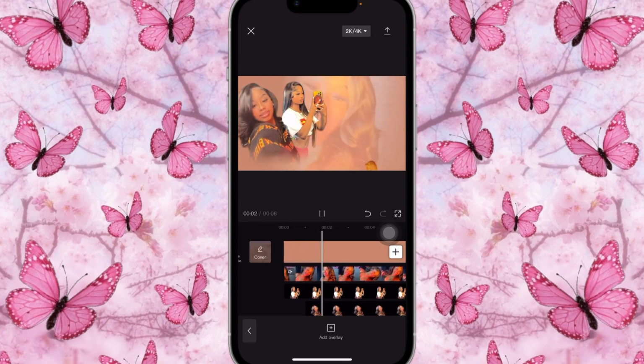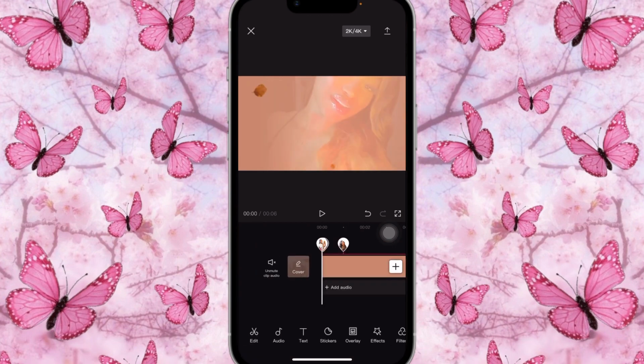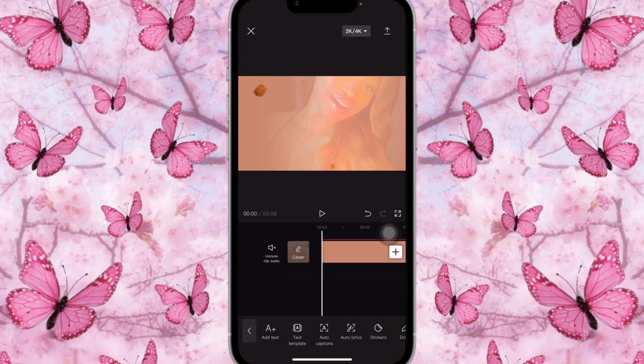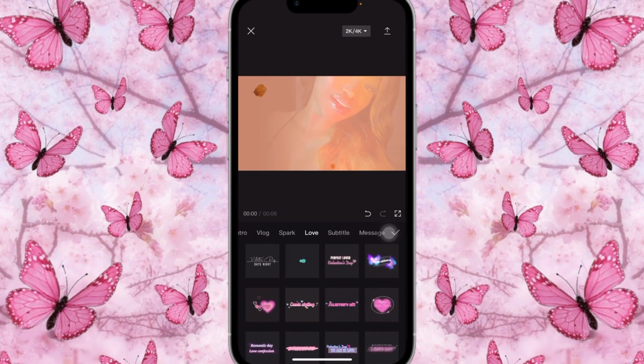1, 2, great. Once that is done, we're going to click on text, and instead of adding text, we're going to click on text template, and we're just going to scroll until we see... Oh, this one is super cute. I never saw this, but that's super cute. You guys could use that as well. Text template, but it's going to be like if I'm playing a song, and you know that page that shows you where to click, pause, and change and stuff like that. So that's what I'm going for.